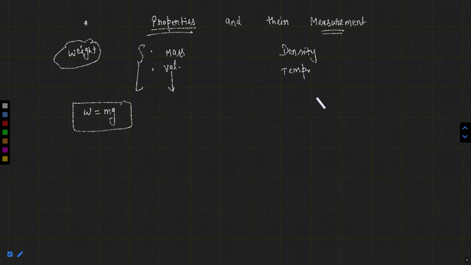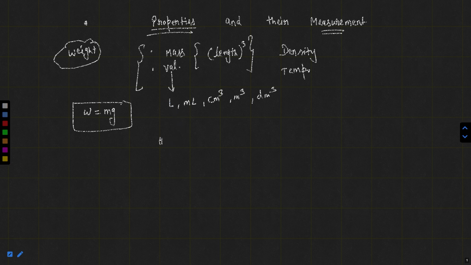Similarly, we had understood some volume interconversions. Volume is the space occupied by any object or material. How much space is occupied? So volume can be measured in liter, milliliter, centimeter cube, meter cube, decimeter cube, etc. Basically it is length cube. The unit of meter cube is like length cube. So in liter, milliliter, centimeter cube, meter cube, decimeter cube, some important points are there.